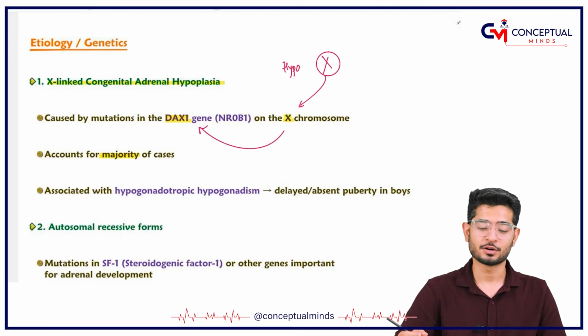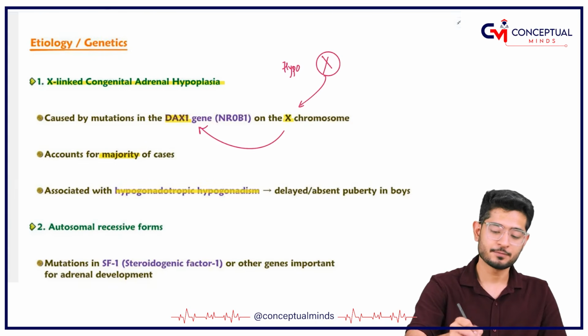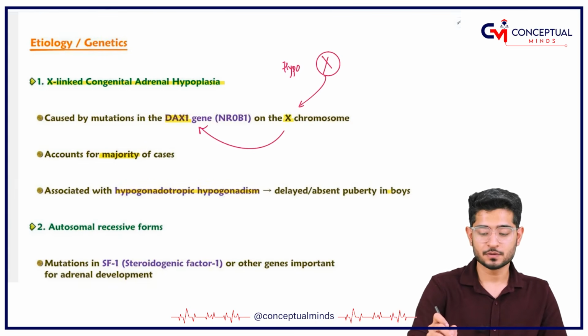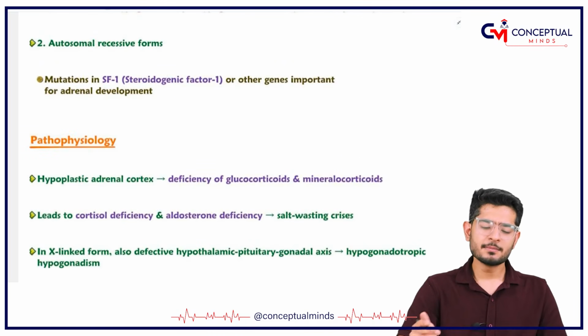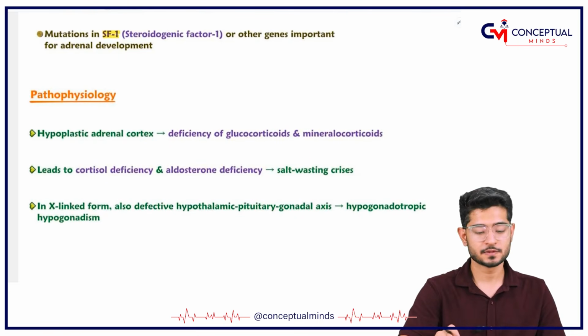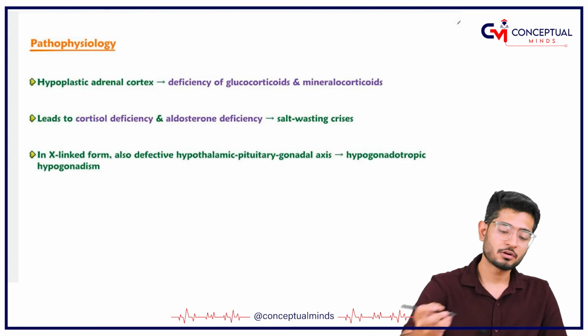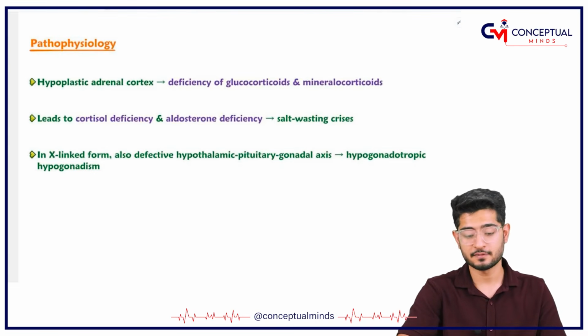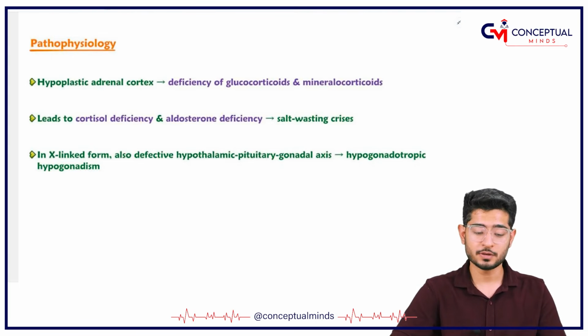It is seen in the majority of the cases, which is of course associated with hypogonadotropic hypogonadism, and the baby is going to have delayed puberty or absent puberty in the case of boys, because it is X-linked. Sometimes we have seen that it is because of mutation in SF1 in the autosomal recessive forms. So what is going to happen? Of course, the glucocorticoids are less, mineralocorticoids are less, the cortisol is deficient, aldosterone is deficient. Both of these things will lead to salt wastage.